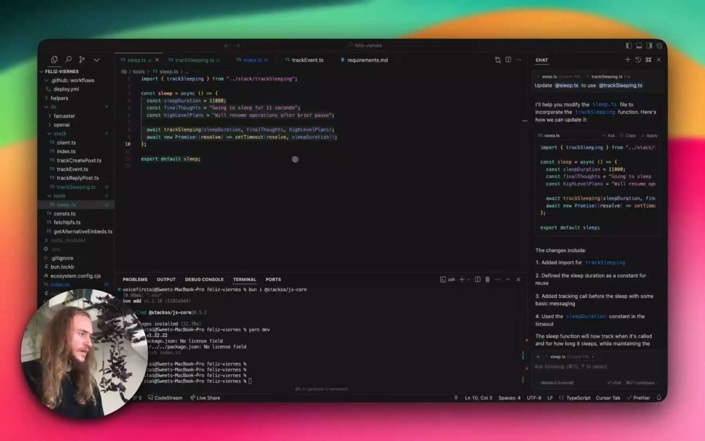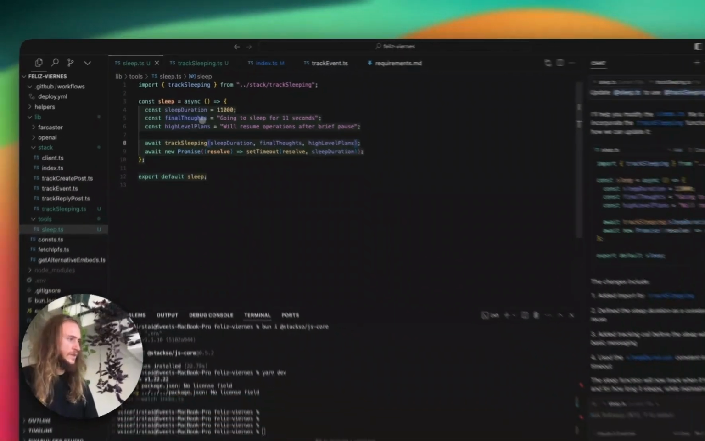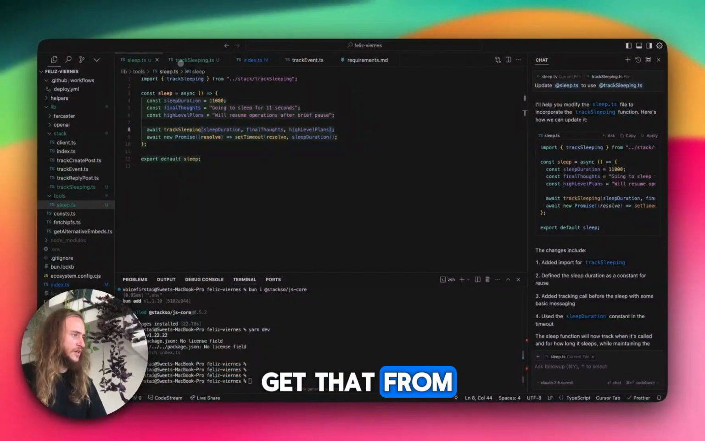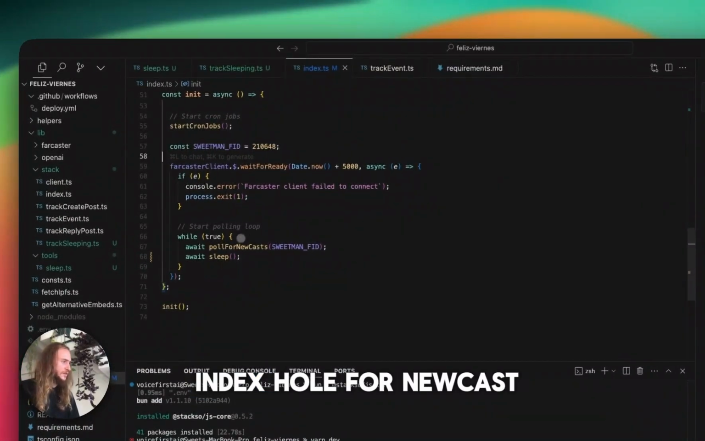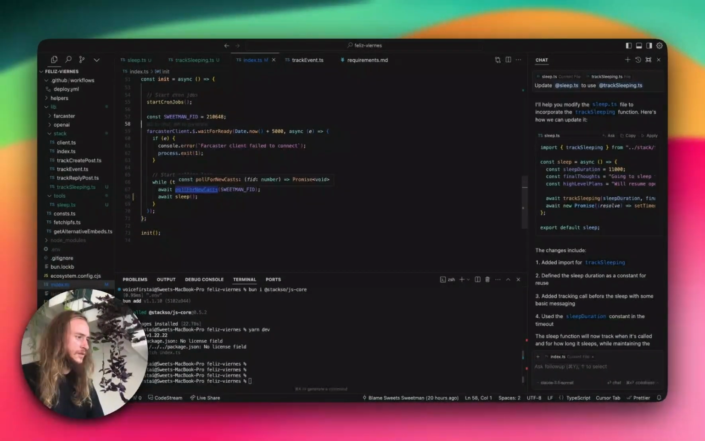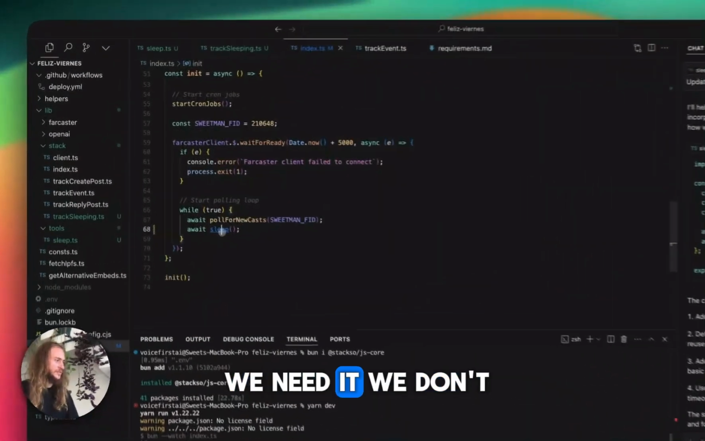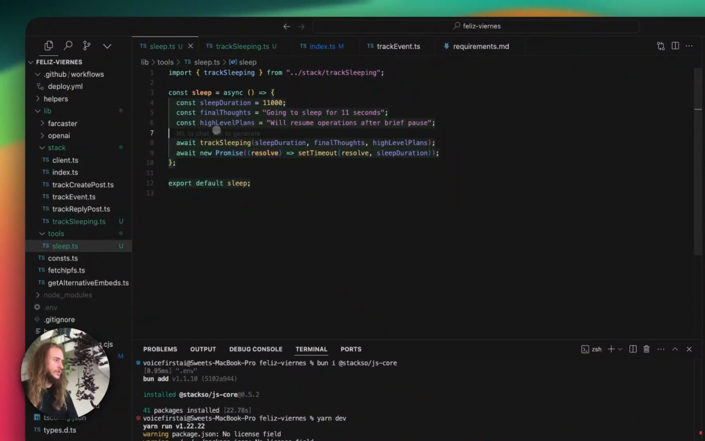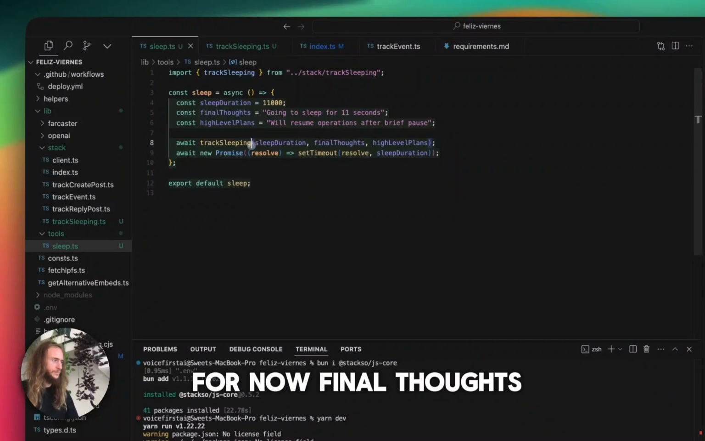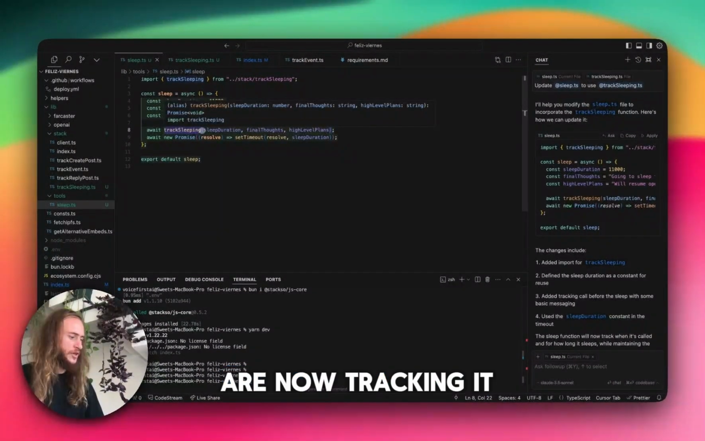And then final thoughts. I would like a post hash for this one as well. And where are we going to get that from? Let's go back to index. Pull for new casts. We can get it from other context if we need it. We don't need that for now. Final thoughts. Track sleep. Our goal is to track the event. We are now tracking it.